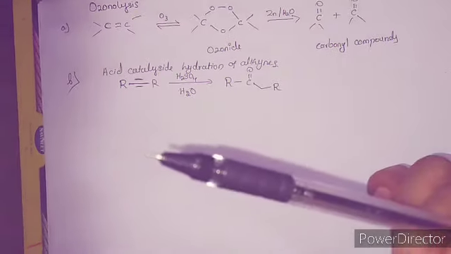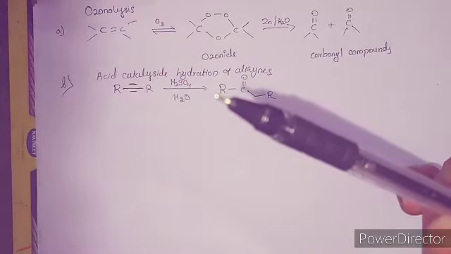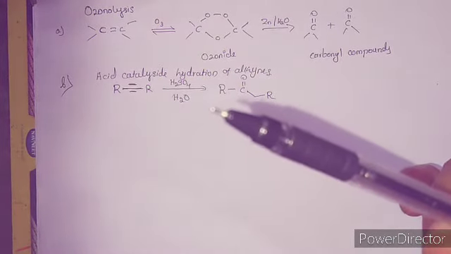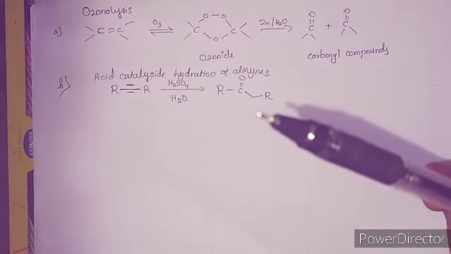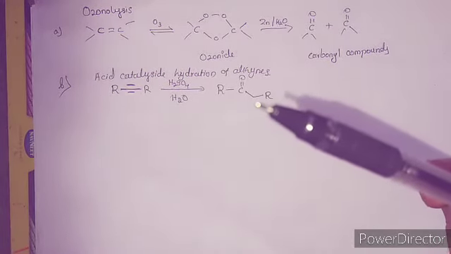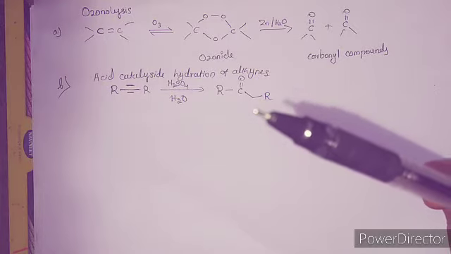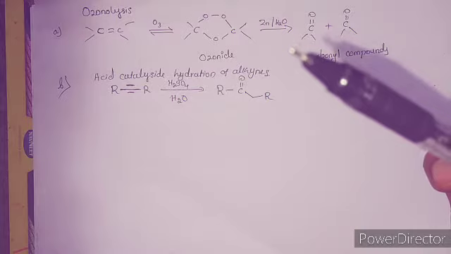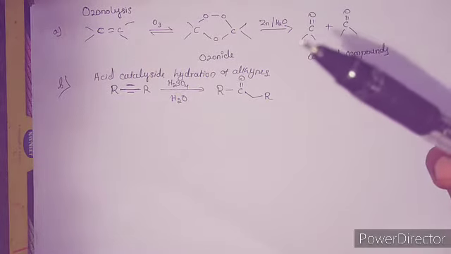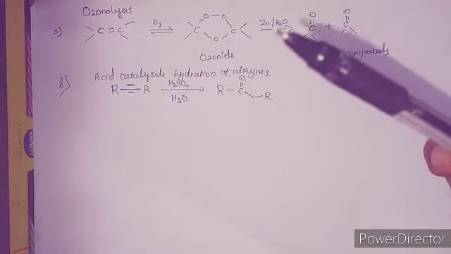Then the second one is acid catalyzed hydration of alkynes. So here whenever the alkynes are treated with the acid and water, they are going to give the ketone as the product. So by this second method we can only produce ketone, but from the first method, that is from the ozonolysis, we can produce both aldehyde as well as the ketone as the product.